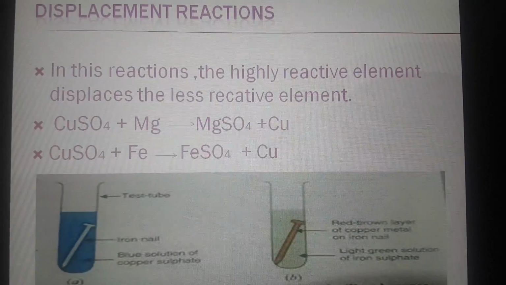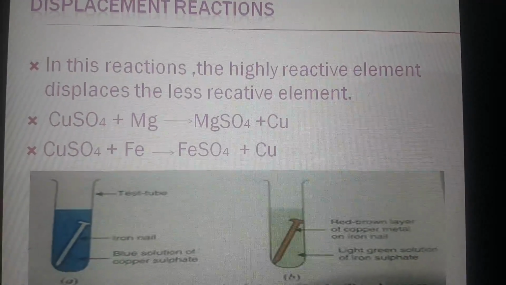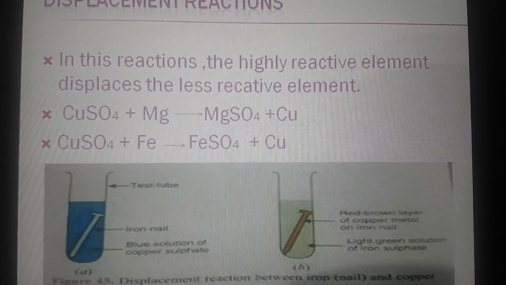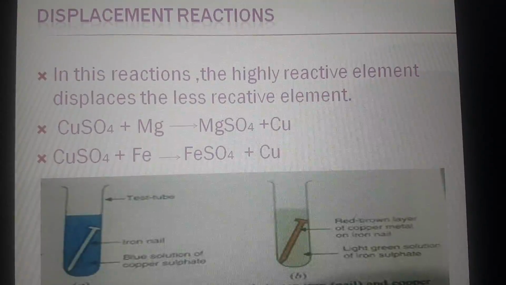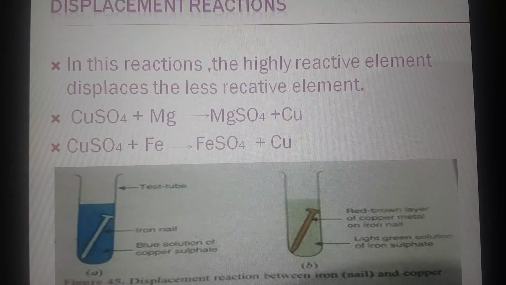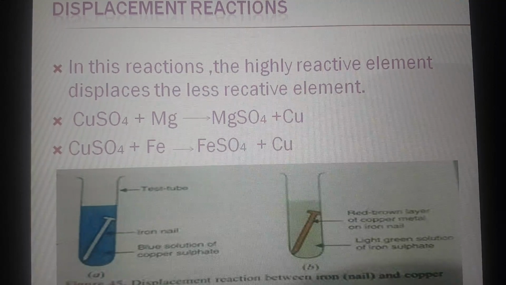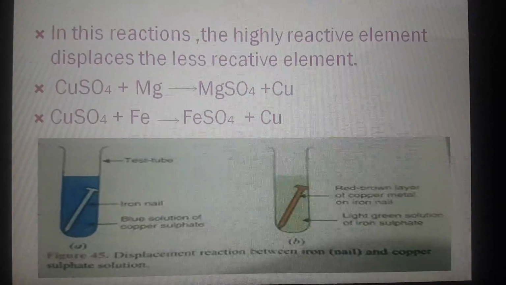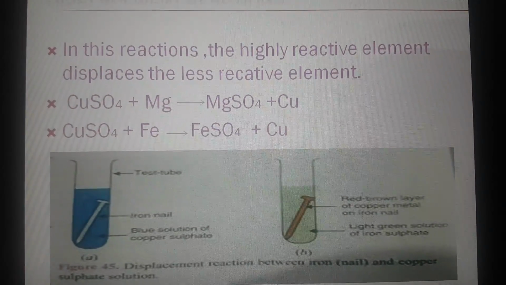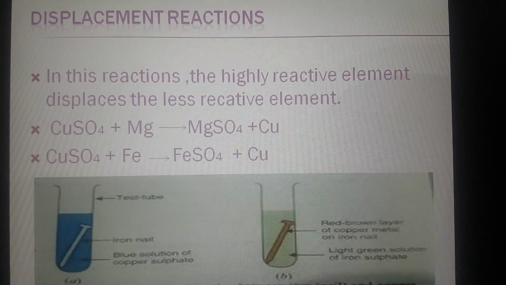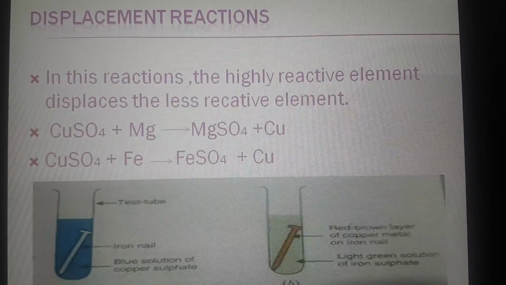Here, copper sulfate reacts with magnesium to form magnesium sulfate and copper. So, magnesium is more reactive than copper and henceforth it displaces it from its solution, and magnesium sulfate and copper are formed. The picture given here is of the second reaction in which copper sulfate plus iron gives you iron sulfate plus copper. Here again iron displaces copper because it is more reactive than copper.